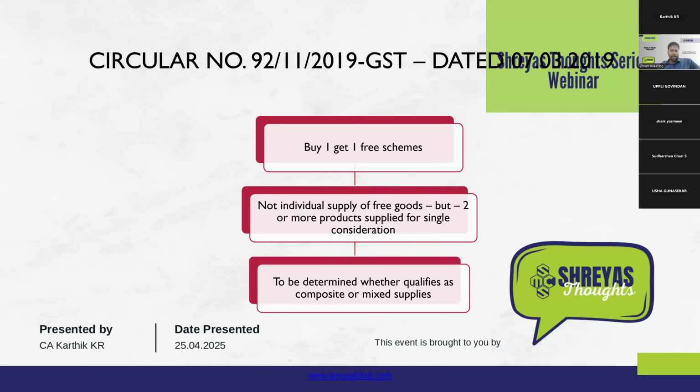In case of buy one get one schemes, what the circular says is that it is not one product sold and one product given free, but it is indirectly two products that are sold at the same price. So it should not be treated as one product being given free, but it should be classified as either composite or mixed supplies. And then the relevant provision should be applied. Composite and mixed supplies are determined under Section 8 of the CGST Act.